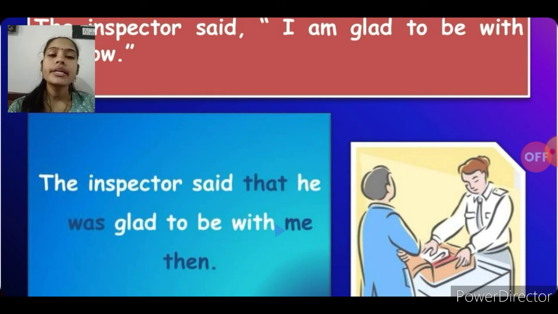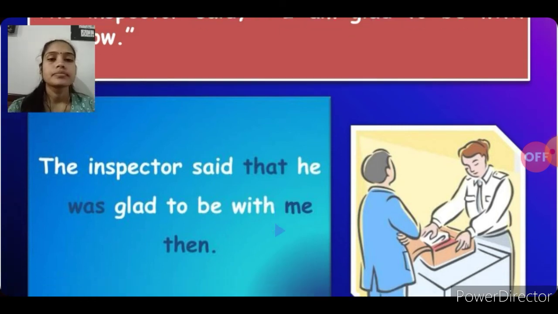Now will be converted into then. I means the speaker of this sentence, that is the inspector. So I will be converted into he. The inspector said that he was glad to be with me then.